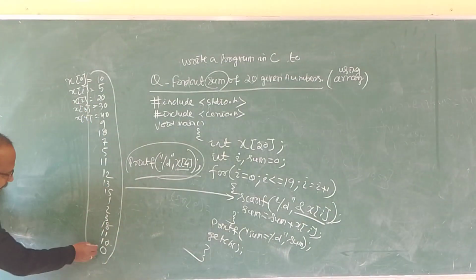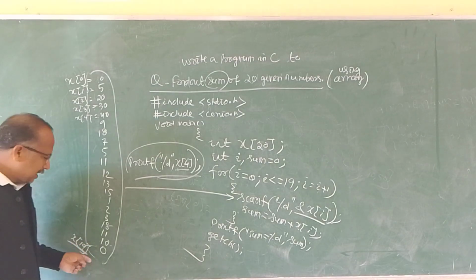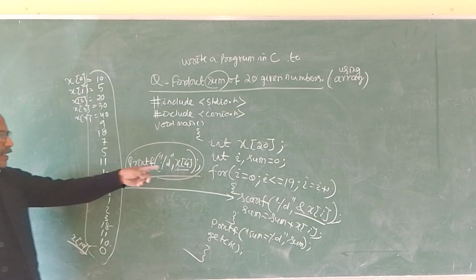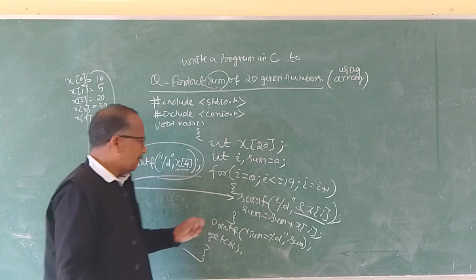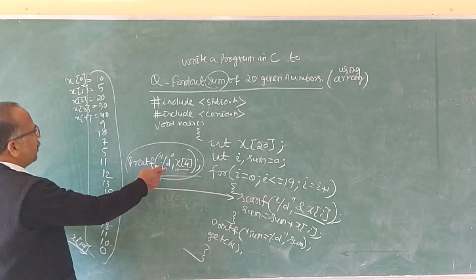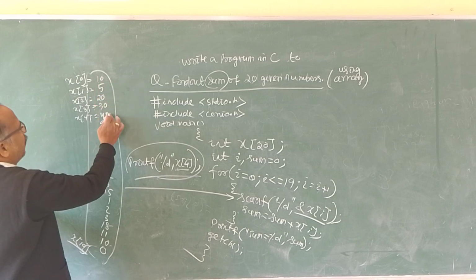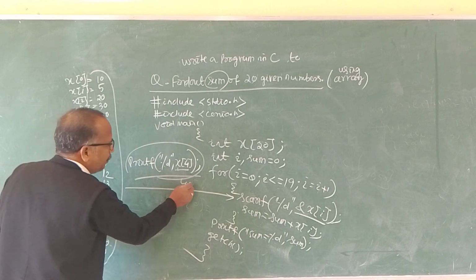Similarly, the last element is x19. x19 is the 20th value, but it is represented as x19. So if it is the nth value, the last will be x(n minus 1); for the 20th value, the last is x19. So x4 will be 0, 1, 2, 3, 4, which means the fifth value, and the output will be 40.